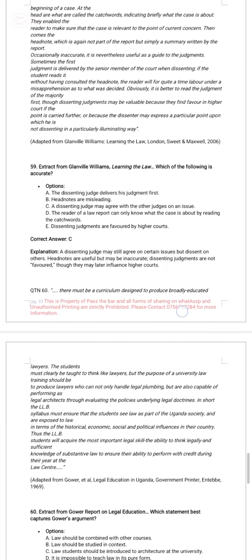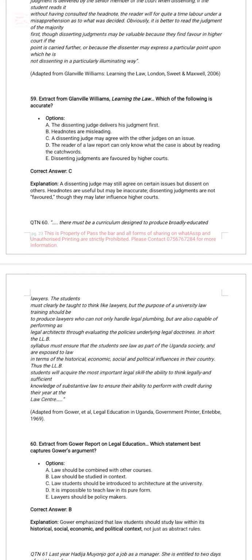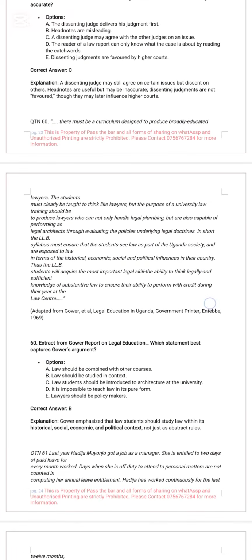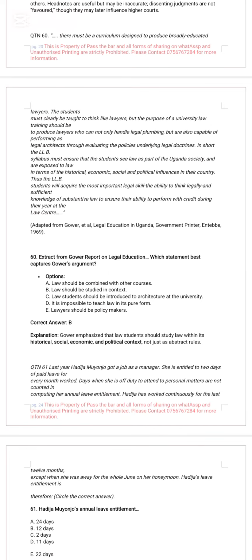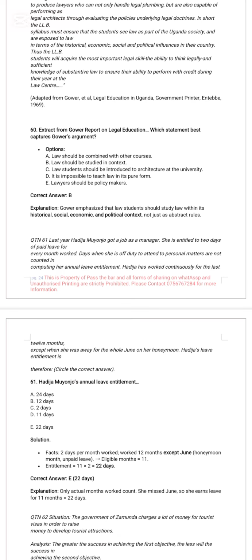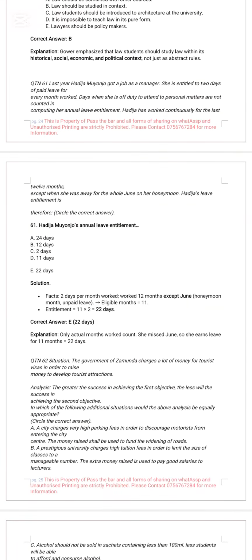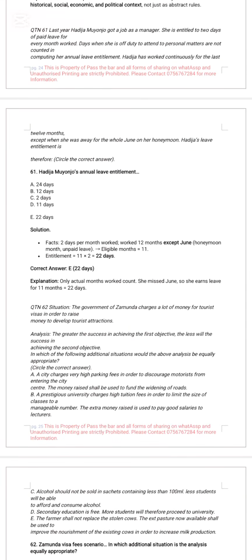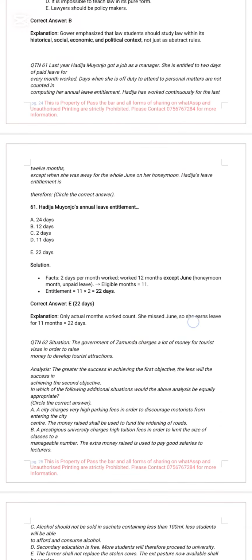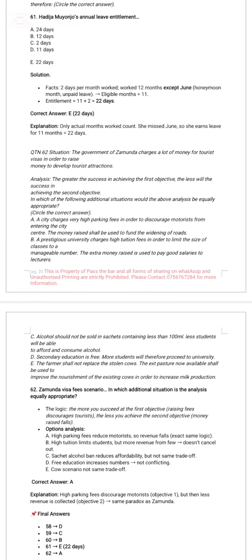Extract from Granville Williams, which of the following is accurate? Answer is C. A dissenting judge may still agree on certain issues but dissent on others. Head notes are useful but may be inaccurate. Question 60. Extract from Goa report on legal education. Which statement best captures Goa's argument? Answer is B. Goa emphasizes that law students should study law within its historical, social, economic, and political context. Question 61. Hadija annual leave entitlement. It was some simple maths there.